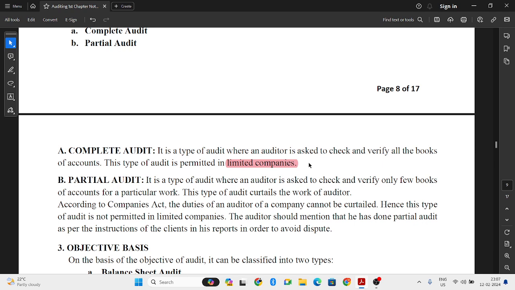Next, partial audit. So partial audit, what it means, only a few books of accounts are verified. ಸೊ ಕ್ಲೈಂಟ್ಸಿಗೆ ಬೇಕಾಗಿರುವಂತ ಬುಕ್ಸ್ ಆಫ್ ಅಕೌಂಟ್ಸ್ ನ ಮಾತ್ರ ಆಡಿಟರ್ ಇಲ್ಲಿ ವೆರಿಫೈ ಮಾಡ್ತಾನೆ. Whatever the books of accounts the clients tell him to verify, only those books of accounts will be verified by the auditor. But this type of audit is not permitted to the limited companies.